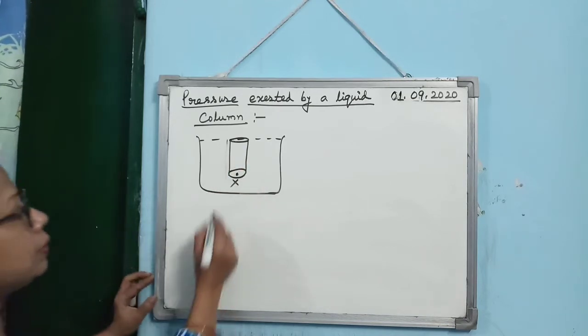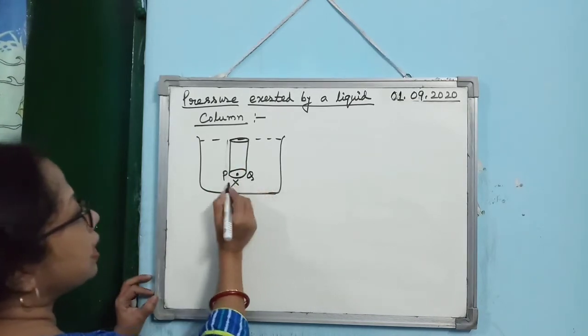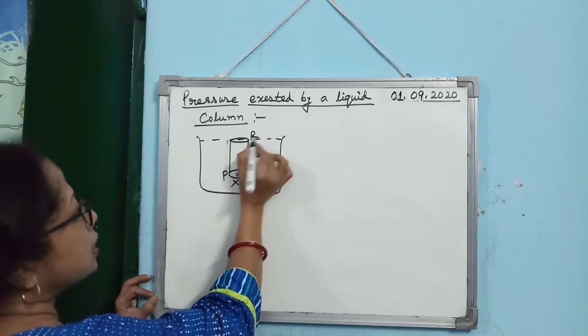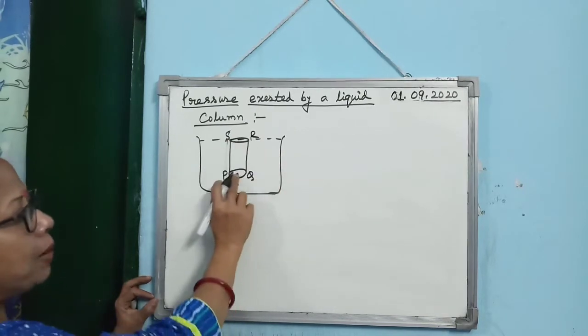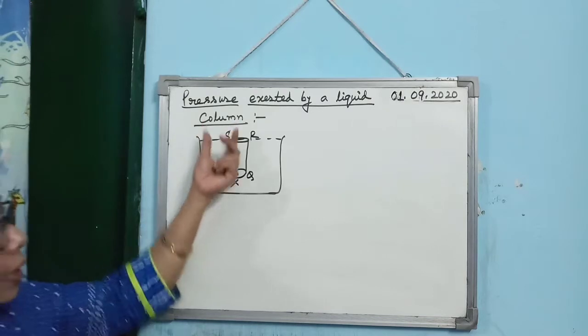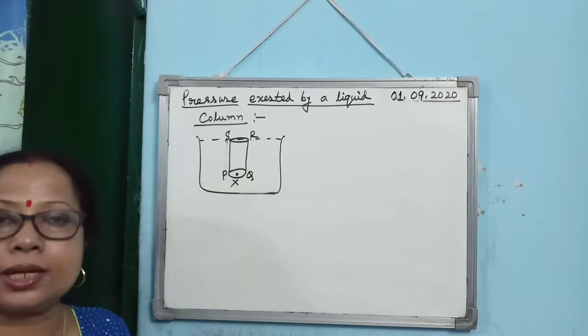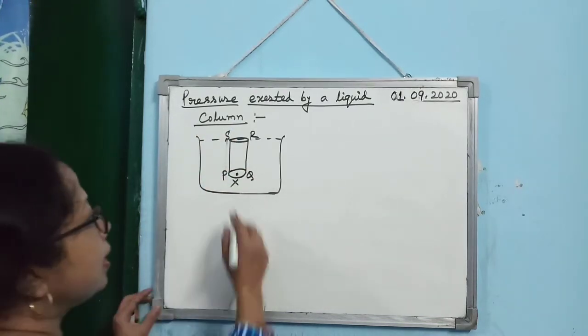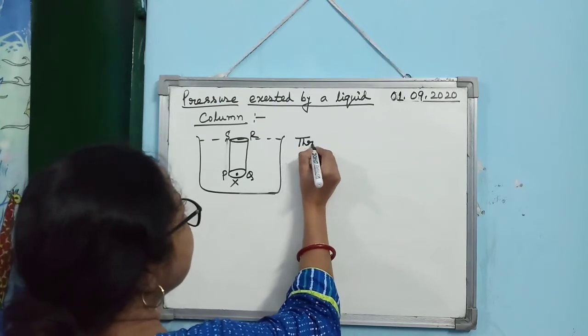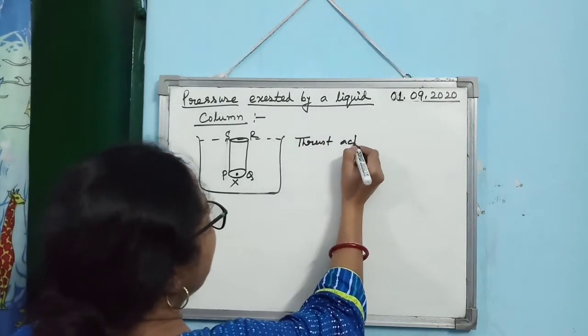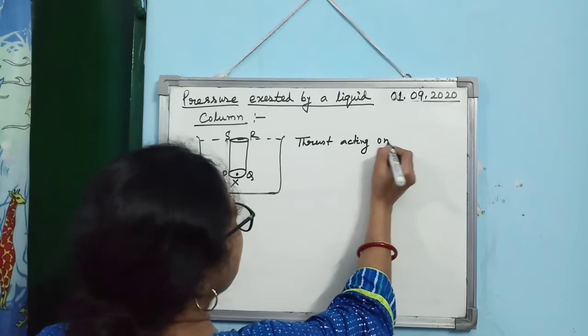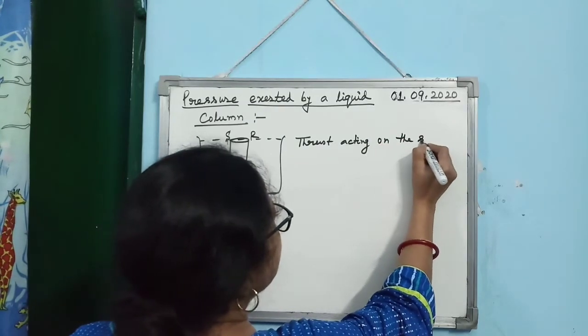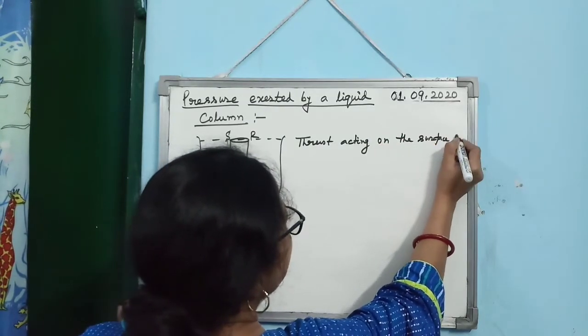You can assume that as if there is a liquid column, suppose it is PQRS above X. This liquid column is exerting pressure at the point X. So what you can write? First of all you can write thrust acting on the surface PQ. What will be the thrust acting on the surface PQ?